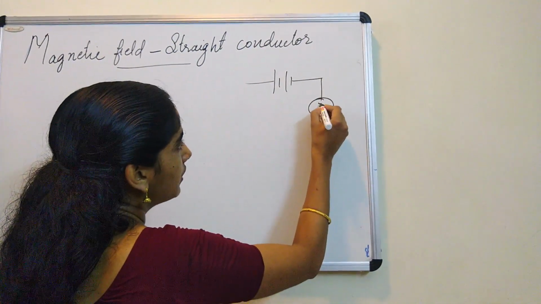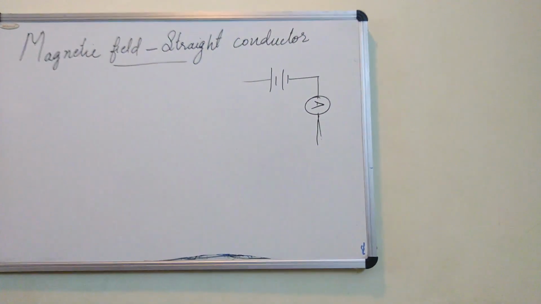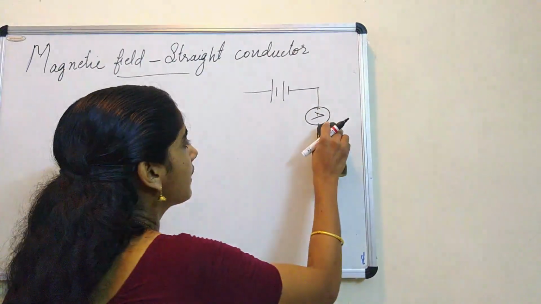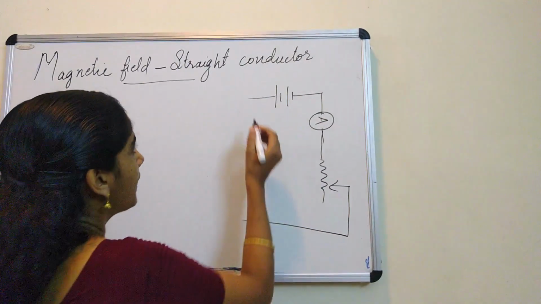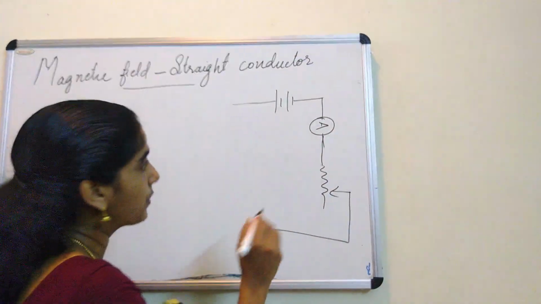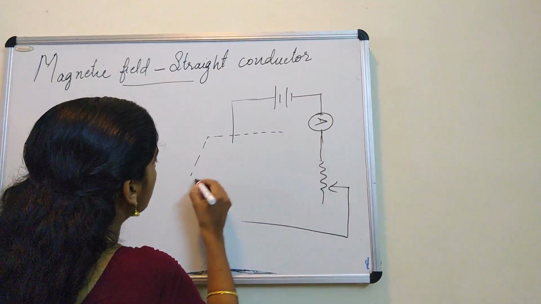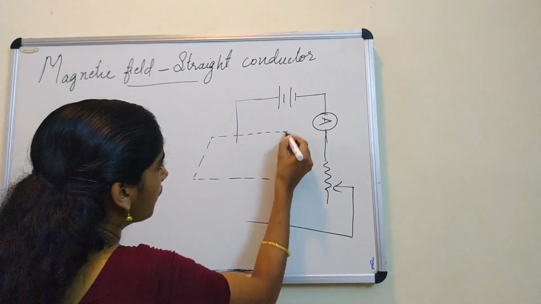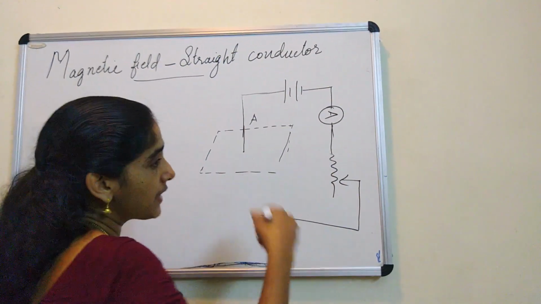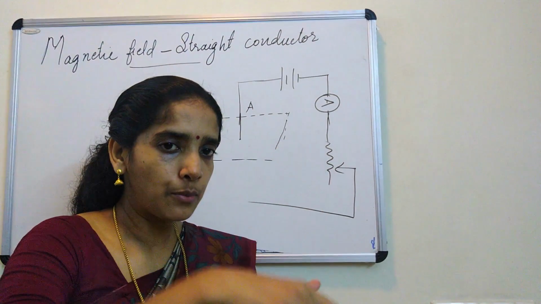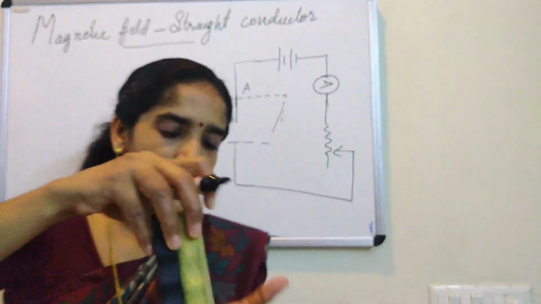You can draw an ammeter here so that you can keep an eye on the magnitude of the current that passes through the conductor. Okay. So here you can connect a rheostat for changing current, and here comes our current carrying conductor. So here is the conductor. Let me draw it in such a way that we arrange it for the activity. We take the conductor and make a hole in a cardboard, and into the cardboard we pierce the conductor. So this is how it looks. The conductor is pierced inside the cardboard.